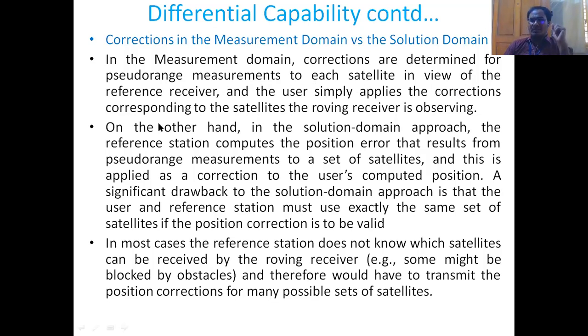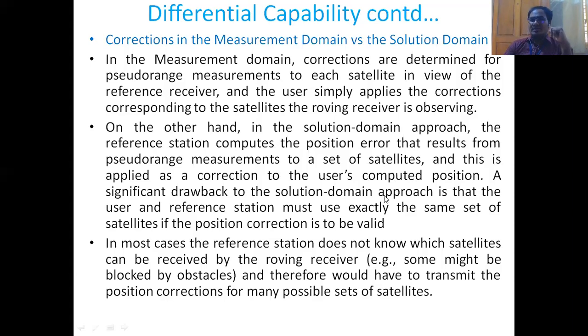In the solution domain approach, the reference station computes the position error that results from the pseudo range measurements to a set of satellites, and this is applied as a correction to the user's computed position. It is not transmitted to the user directly. It is applied as a correction to the user's computed position.